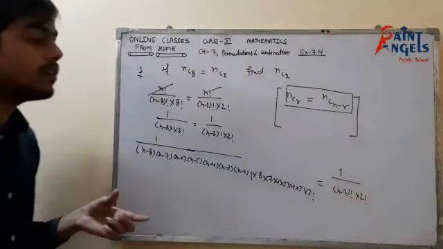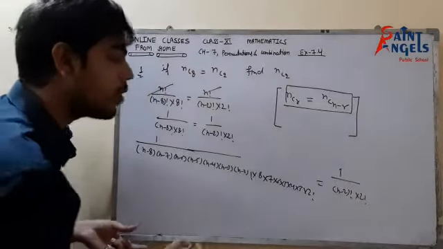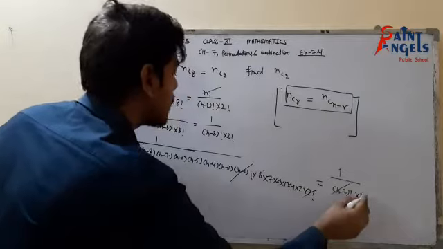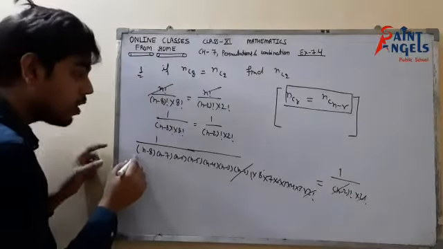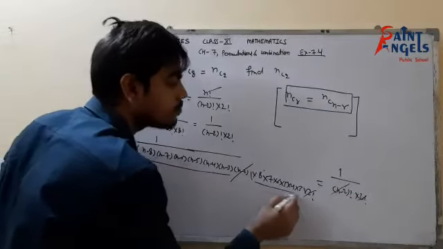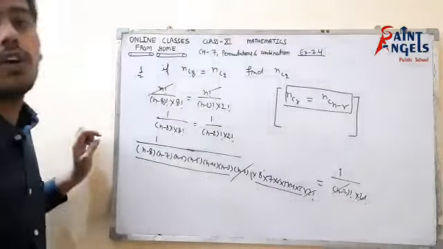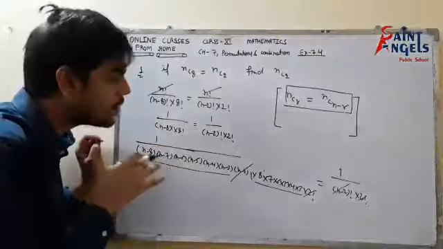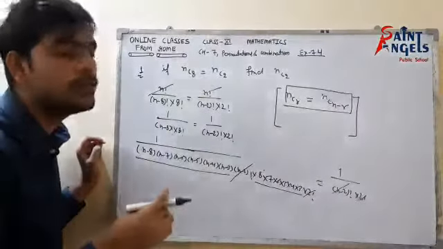But that would be very complex. Is it possible to solve such a big equation? It won't be easy for us. This way it could be solved, but it will take a much longer time. So there should be a shortcut.